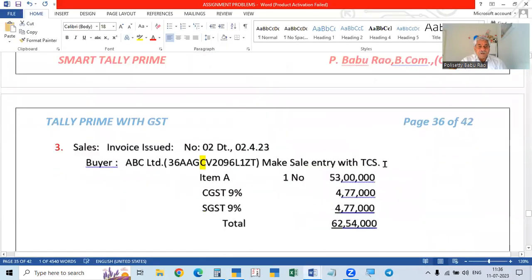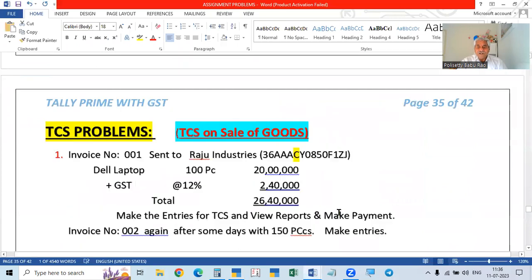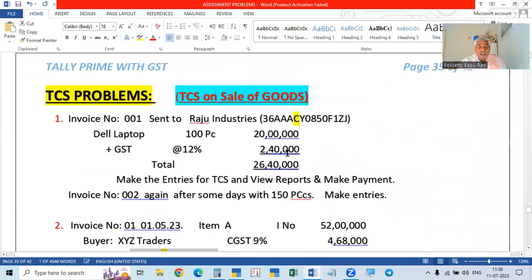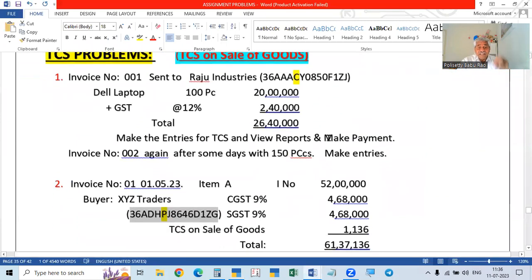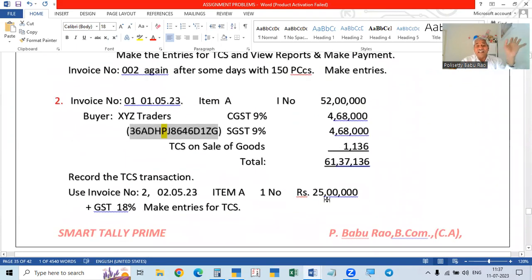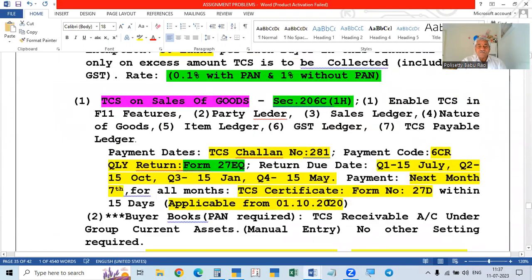And this third problem, you try this problem. This is only one problem. That is only one bill, no other bill. Here, first bill crossed, so second bill totally deducted. Here, first bill has not crossed, not deducted anything. In the second bill, deducted. In this case, first bill, excess amount is deducted, and in the second bill, total is deducted. But here you check this also. Okay, and now I will tell you something.